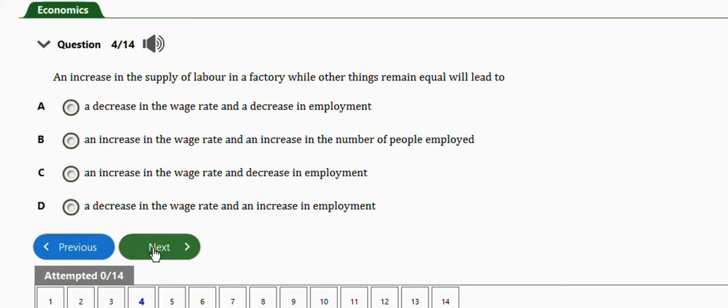The next question, this one, it says, an increase in the supply of labor in a factory while other things remain equal will lead to a decrease in the wage rate and decrease in employment. No. An increase in wage rate and increase in number of people employed. No. An increase in wage rate and decrease in employment. No. A decrease in wage rate and an increase in employment. Yes, the right answer is option D. The next question is this one.